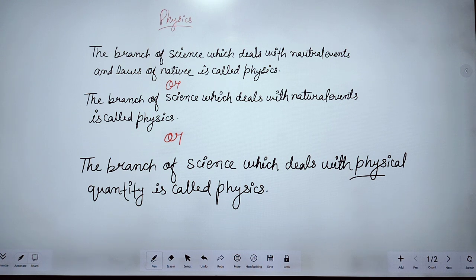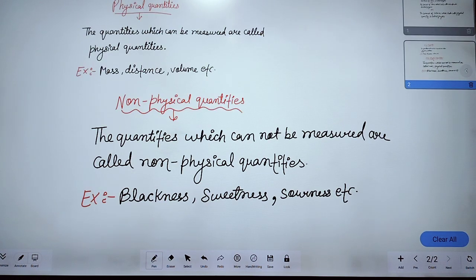So these are the three definitions of physics. And non-physical quantity: the quantity which cannot be measured is called non-physical quantity, like blackness, sweetness, sourness. So these are the example of non-physical quantity.